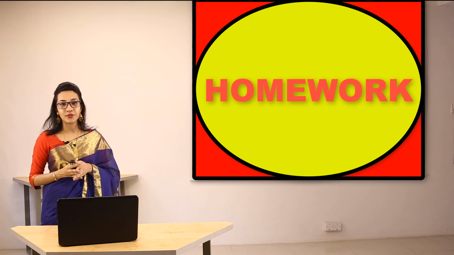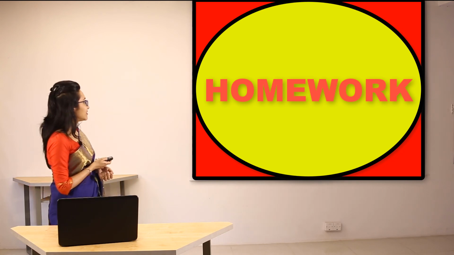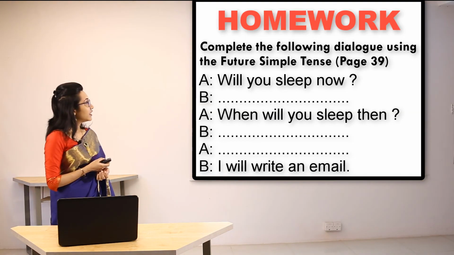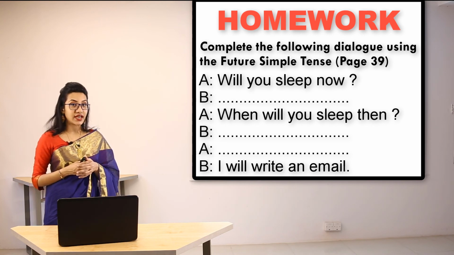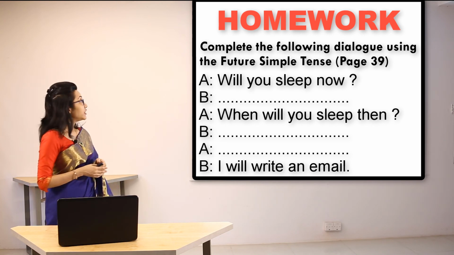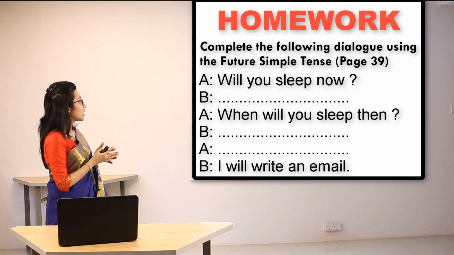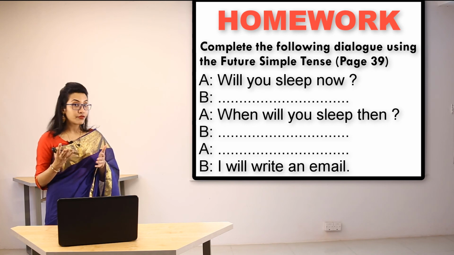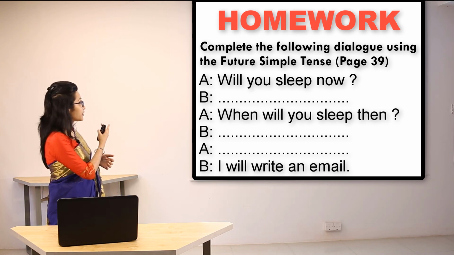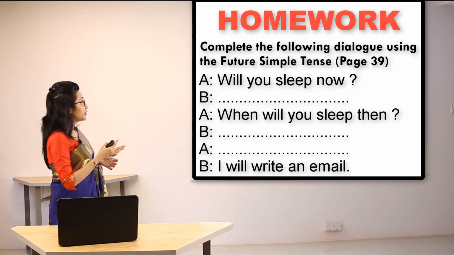Now it's time for homework. This homework can be found in your book at page number 39. What do you have to do? You have to complete the following dialogues using the future simple tense. For example, person A is saying, will you sleep now?